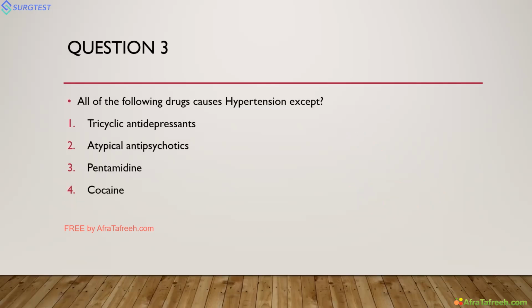Okay, sir. Next question: all of the drugs cause hypertension except. Very good, most of you answered correctly. All these drugs will cause hypertension: tricyclic antidepressants, atypical antipsychotics, and cocaine. But pentamidine is an antibiotic which causes profound hypotension and arrhythmias. It is used in the treatment of Pneumocystis carinii pneumonia. So the answer for this question is pentamidine.